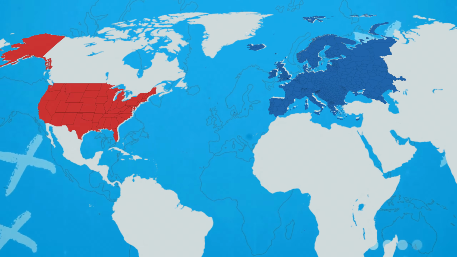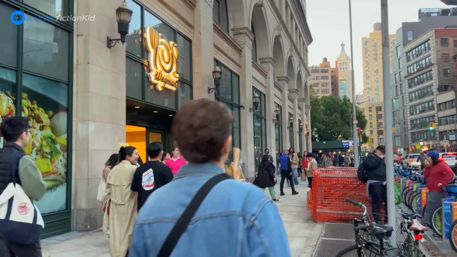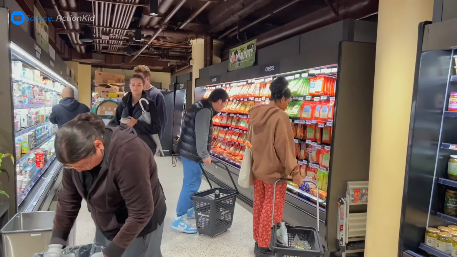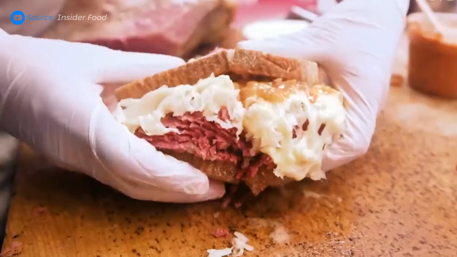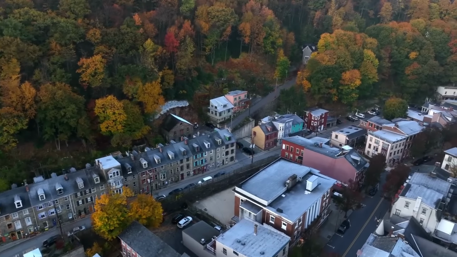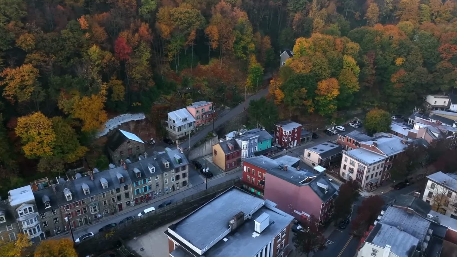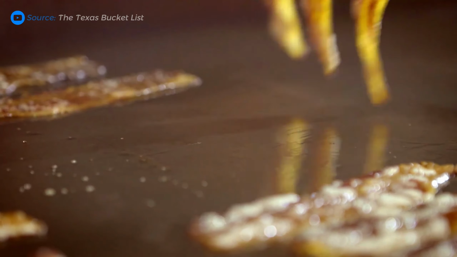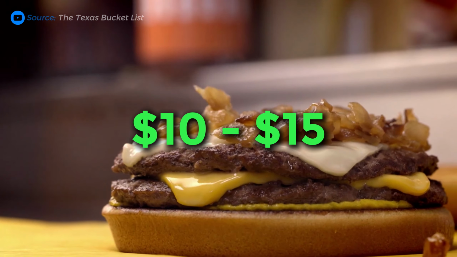Here as well, we need to highlight some regional variations. For the US, in high-cost areas like New York, grocery prices and dining out can be higher. A typical meal at a mid-range restaurant can cost around $20 to $30. In low-cost areas like smaller towns and rural areas, groceries can be more affordable, and dining out, particularly at fast food restaurants, can also be cheaper, averaging around $10 to $15 per meal.